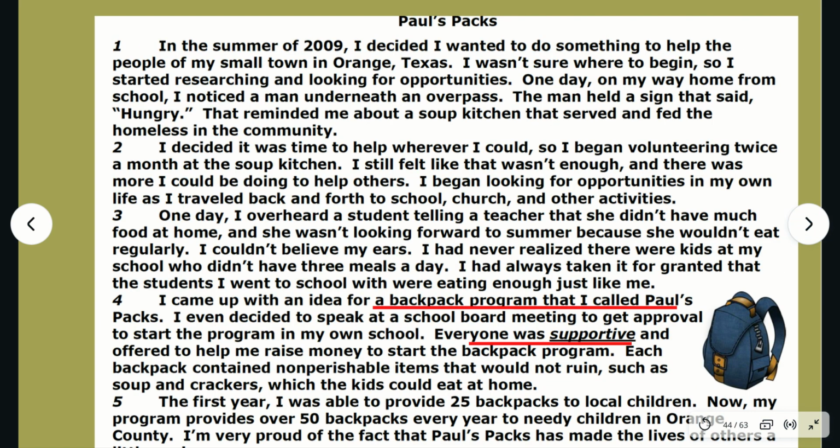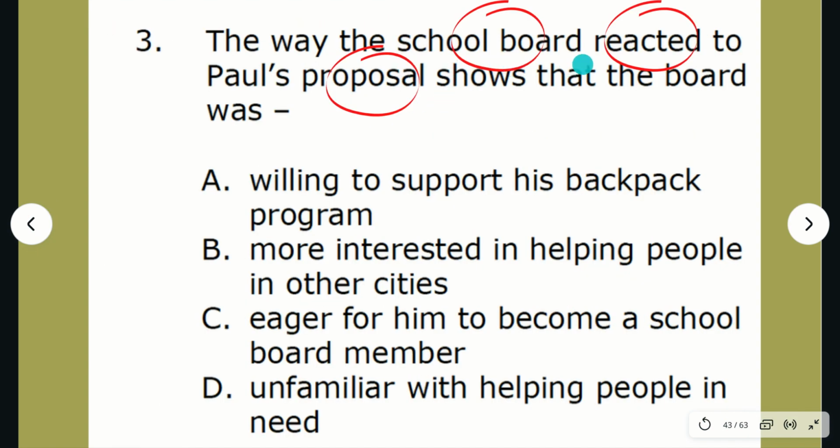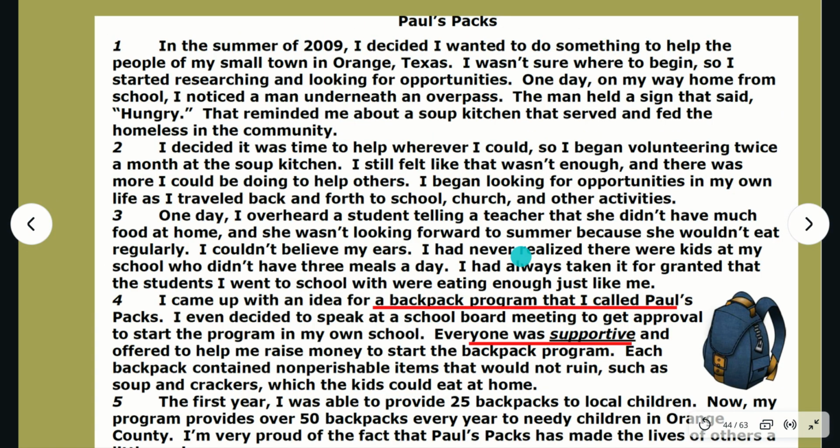Remember, when we do step 3, we go back into the text to try to find our key words. Let's see if we can find one of our keywords. Our keywords were school board, reacted, or proposal. I see school board right here. Now, I don't see the word reacted, but I see the word supportive. Everyone was supportive. That lets me know that maybe they reacted in a supportive way. Once you do step 3, where you find your keywords, you're going to read around the keywords to help you